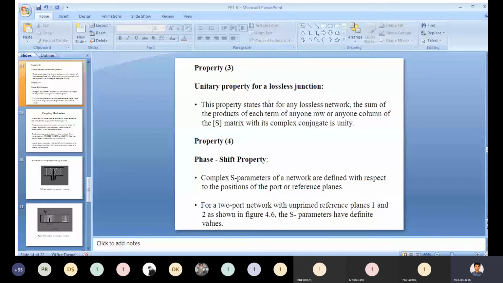For a two-port network with primed reference planes, we need to take two planes, plane 1 and plane 2, which are shown in the figure.